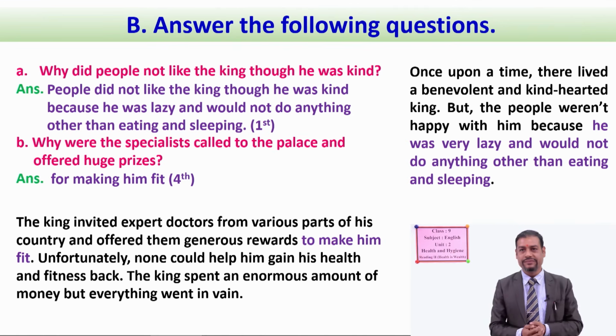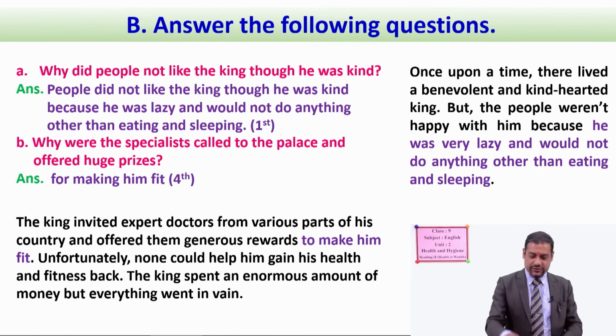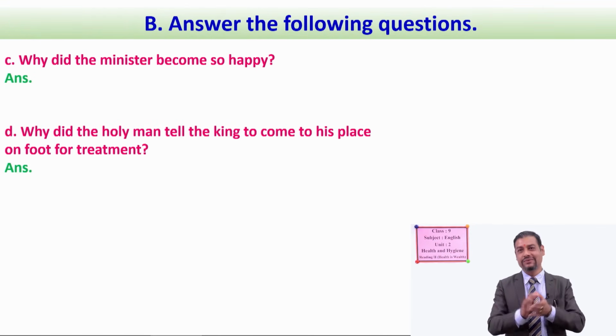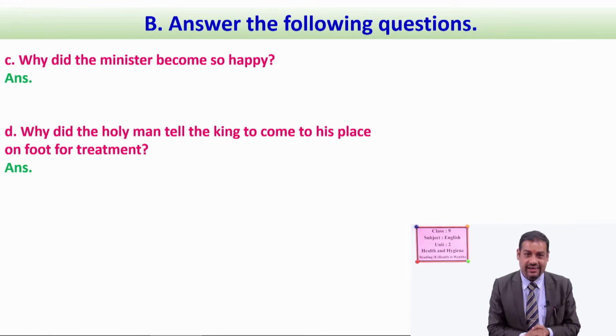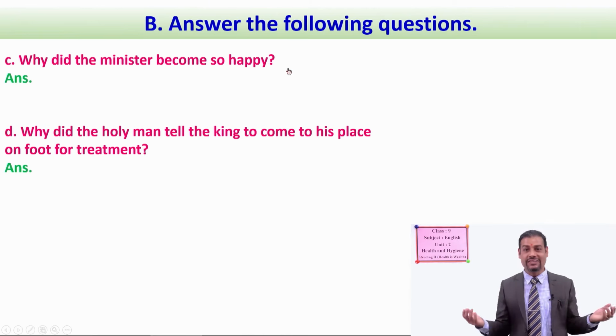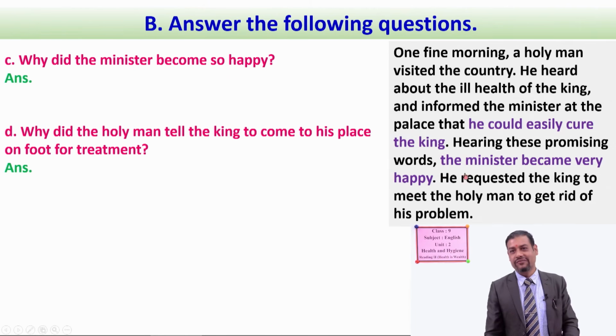Is it clear, all of you? Well, now can you do number C? So you have to tell me the answer of number C. Why did the minister become so happy? Now you have to tell me why the minister became so happy. So from this paragraph you can find the answer.